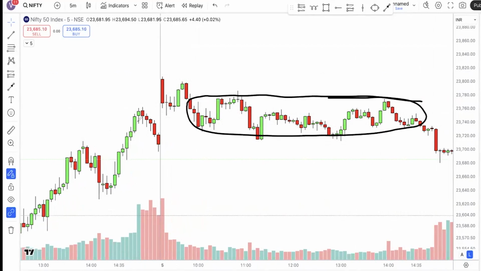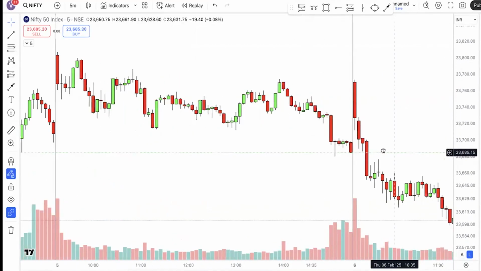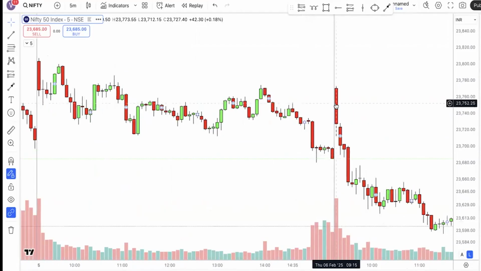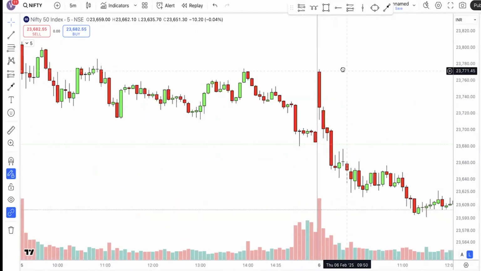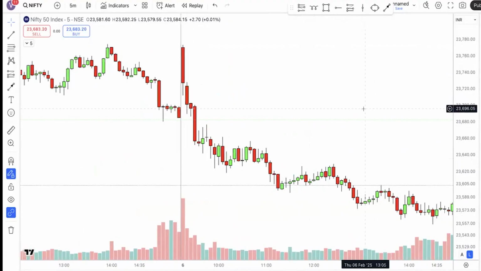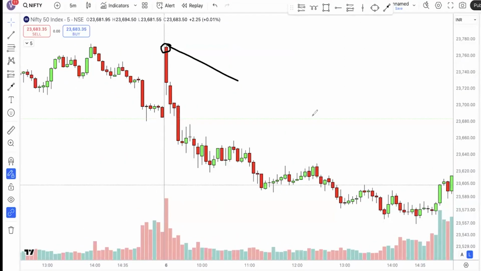But otherwise you can see that most of the time it was trading sideways. But same thing, if you look at 6th February also, it made a bearish candle just like 5th February. Both days it made a bearish candle. But this day what happened? You can see that it opened here and made a huge trending day, right? Previous day, despite opening with a bearish candle, it did not make a trending day, but this day it made a trending day.